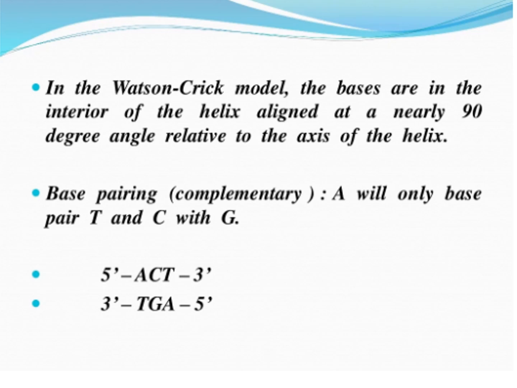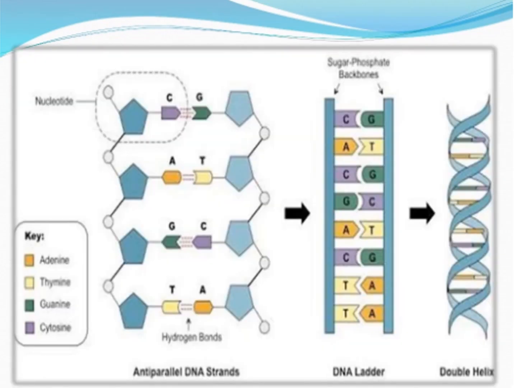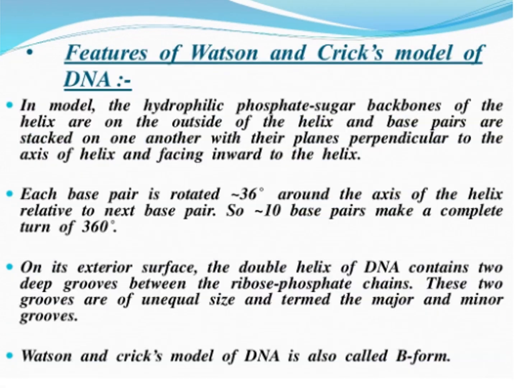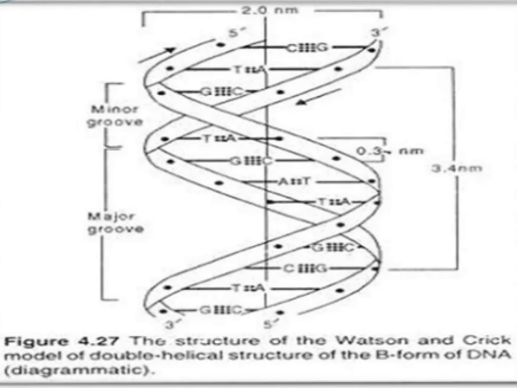So based on the model, they gave a lot of information. Here you can see the Watson-Crick model of DNA. Actually, this is the B form of DNA. There are different forms of DNA, right? So this structure of the Watson-Crick model of the double helical structure is a B form DNA. Here you can see a lot of things. We will see them one by one.